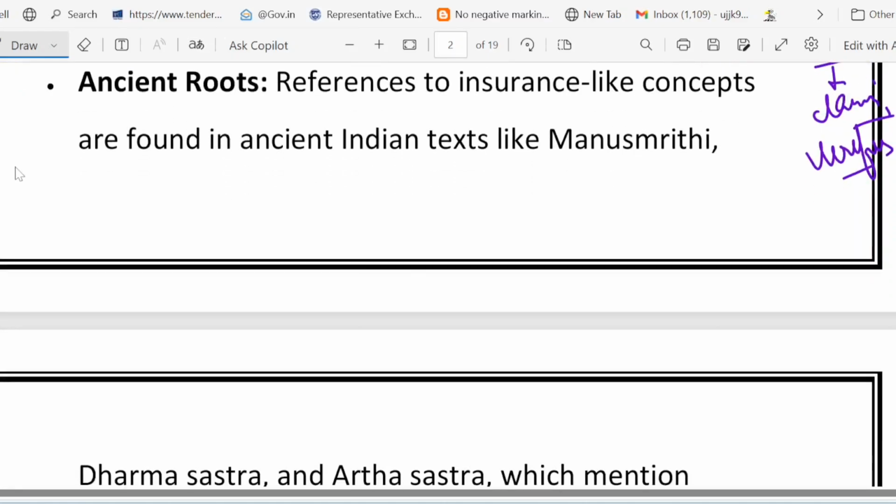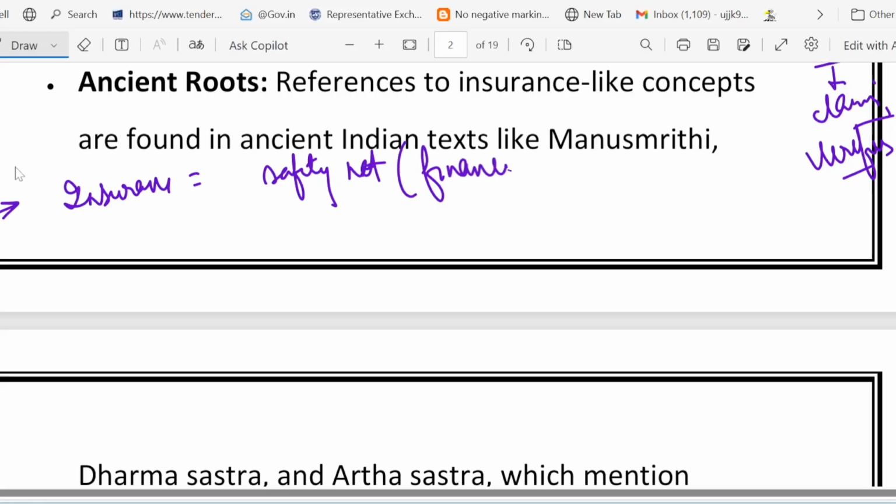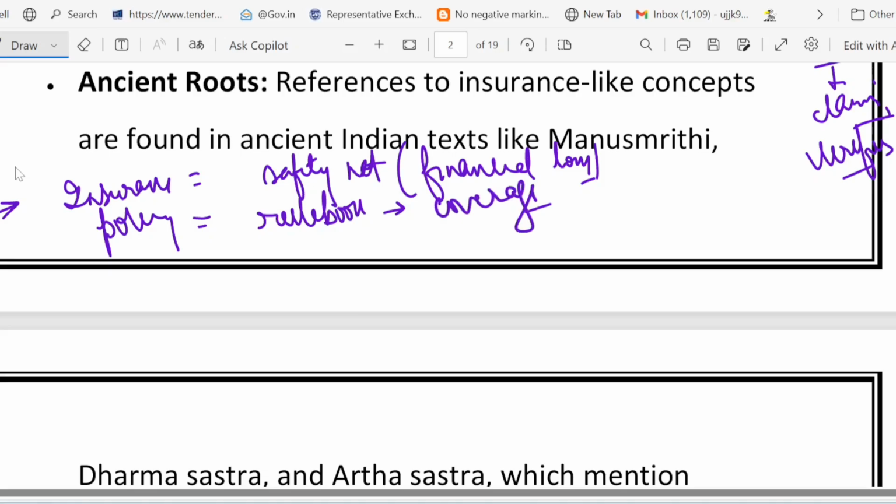So let's summarize what we have just discussed now. I told you that insurance is a kind of safety net for financial loss in exchange for a premium. I told you about policy. What is policy? Policy is the rule book that defines the coverage. Yes, we are covering this much, that is defined under policy.